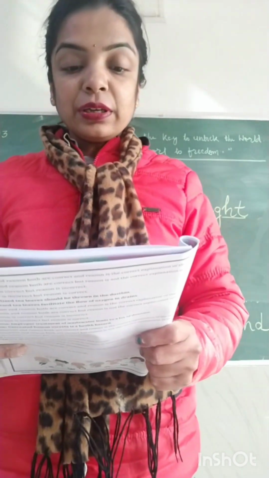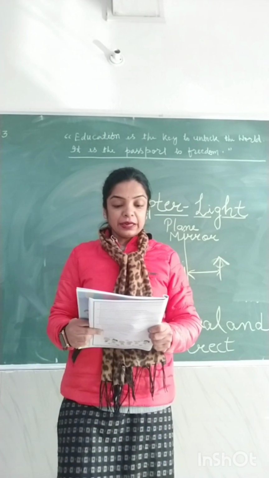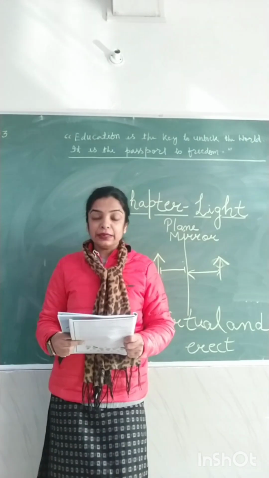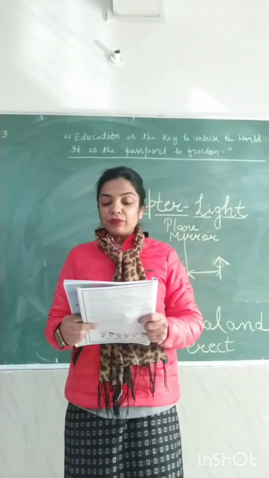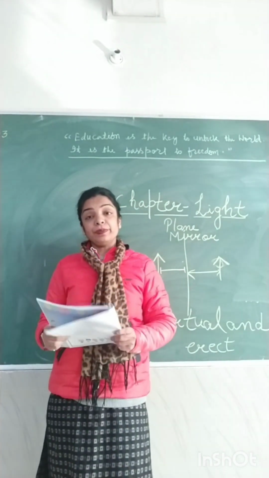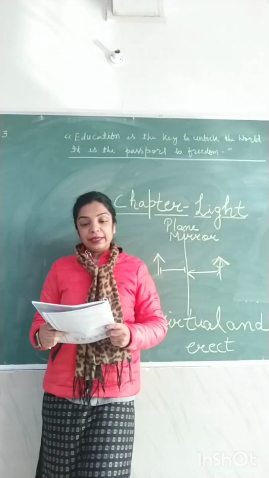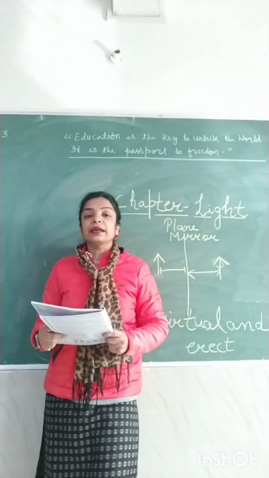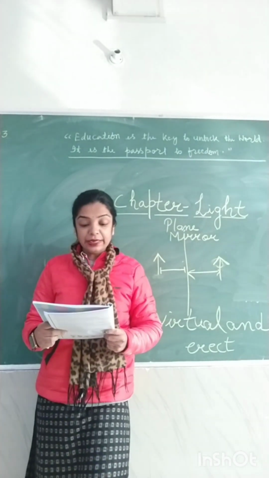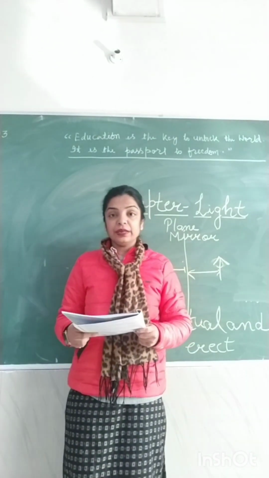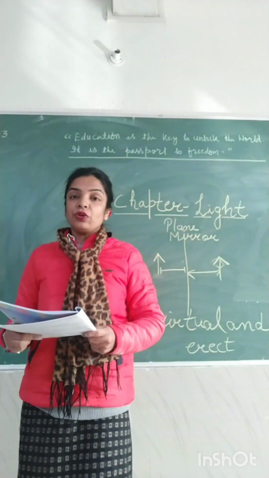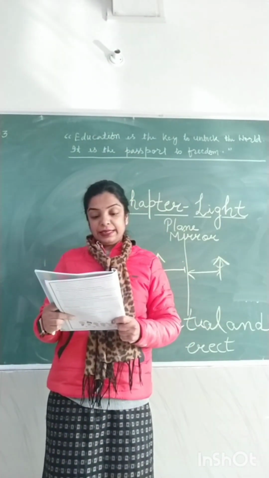Rectilinear propagation is a mode of travelling in curved lines, a mode of travelling in straight lines, the ability to bend around obstacles, or displaying the phenomenon of dispersion. Yesterday I taught you that the property of light rays of travelling in straight lines is called rectilinear propagation. Option B, mode of travelling in straight lines. This question can also be asked as: define the property of rectilinear propagation.